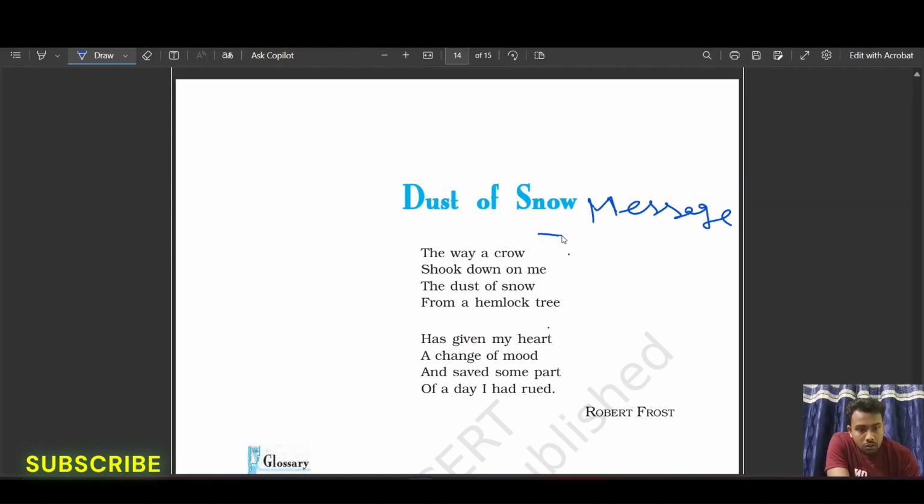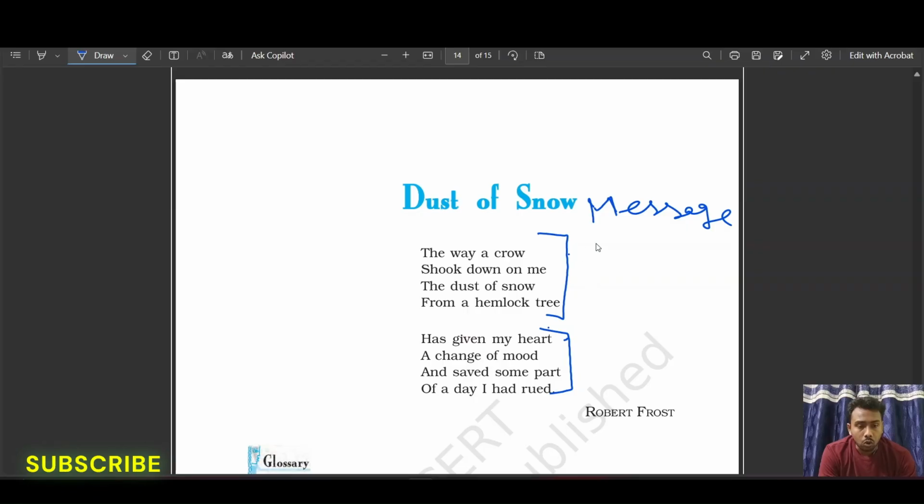Now, these are the first four lines. The way a crow swooped down on me, the dust of snow from a hemlock tree, has given my heart a change of mood and saved some part of a day I had rued. So let us first understand the rhyme scheme of the poem. What is the rhyme scheme?